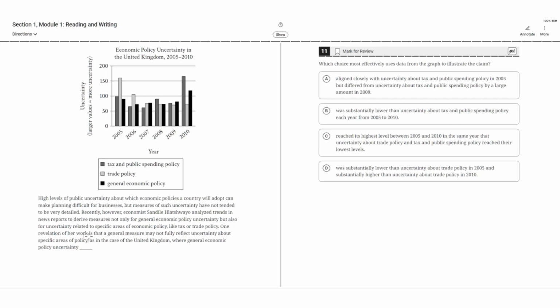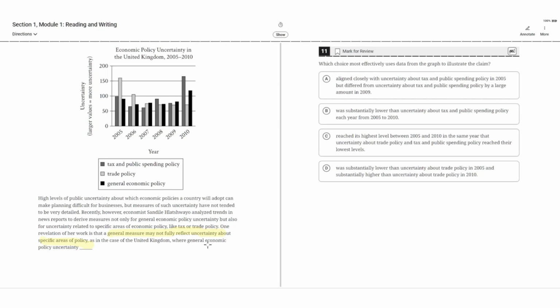One revelation of her work is that a general measure may not fully reflect uncertainty about specific areas of policy, as in the case of the United Kingdom, where general economic policy uncertainty blank A aligned closely with uncertainty about tax and public spending policy in 2005, but differed from uncertainty about tax and public spending policy by a large amount in 2009. So this graph shows that the gray bar represents tax and public spending policy, the white bar represents trade policy, and the black bar represents general economic policy.